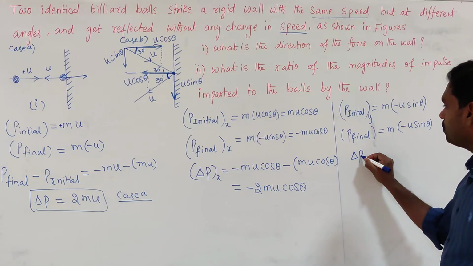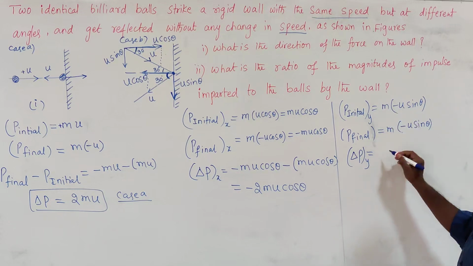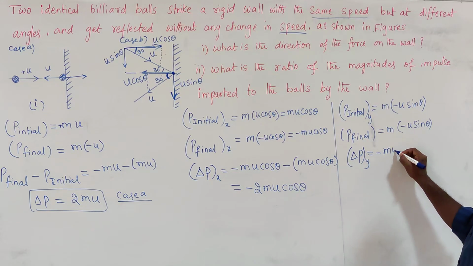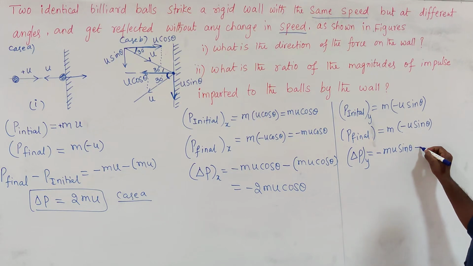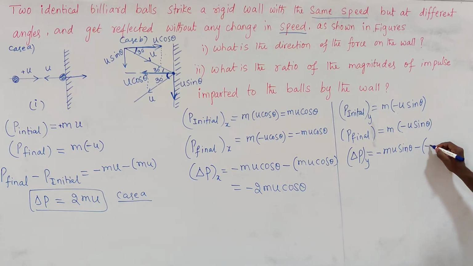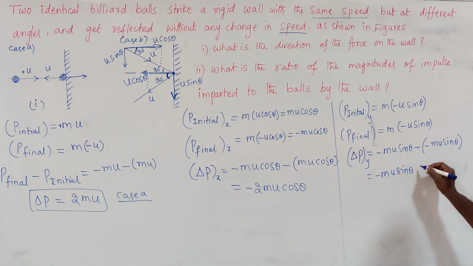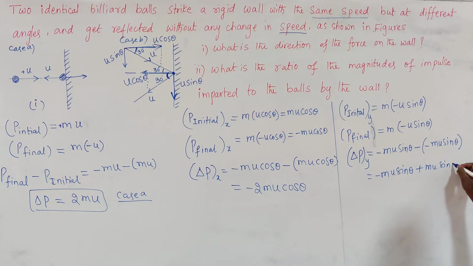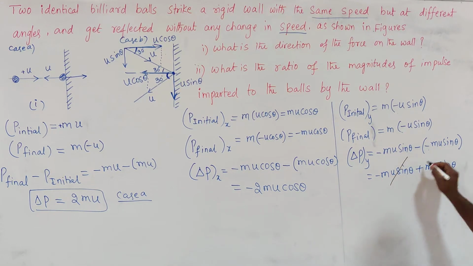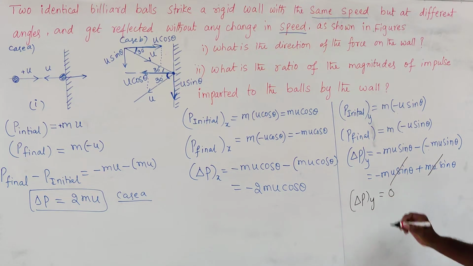Now change in momentum along y-axis equals final momentum minus initial momentum. So final momentum is minus mu sin theta minus initial momentum. What is the initial momentum here? Minus mu sin theta again. So that is minus mu sin theta minus of minus, plus mu sin theta. Minus mu sin theta plus mu sin theta cancel each other. So the change in momentum along y-axis is equal to 0. So there is no momentum change along y-axis.